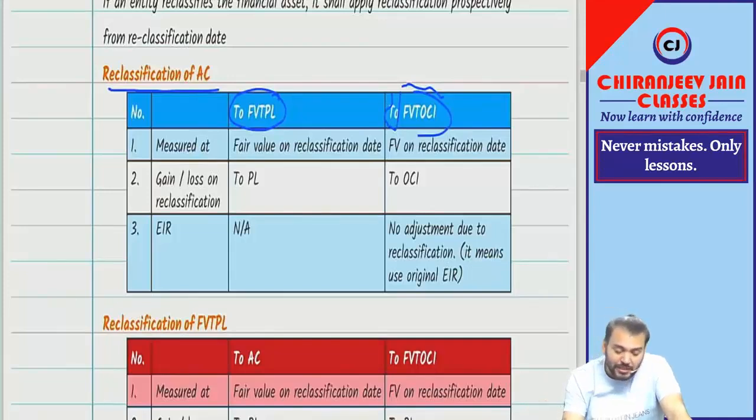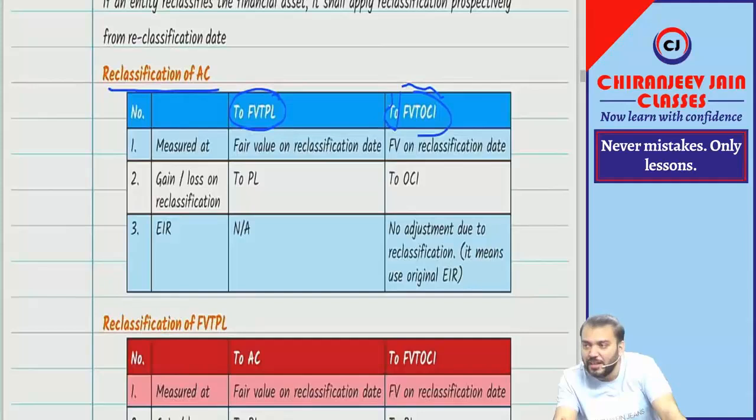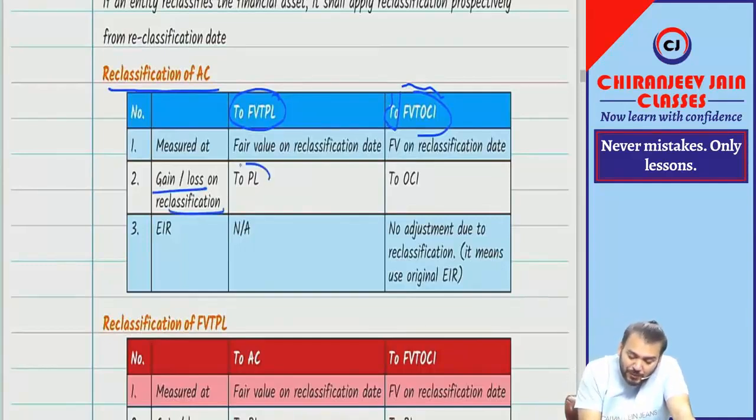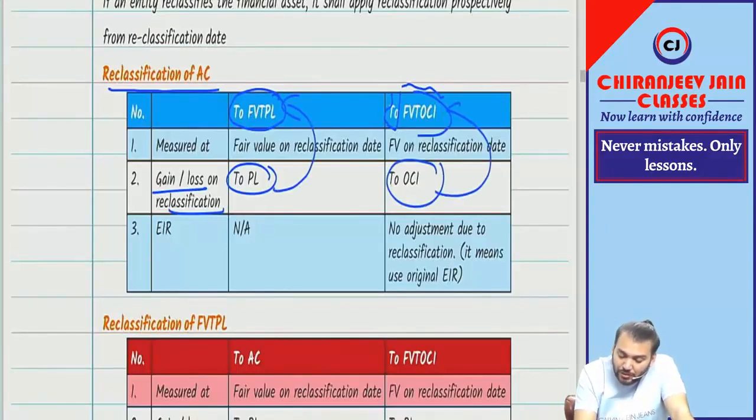When I am saying reclassification of AC to FVTPL or FVTOCI, reclassification is done at fair value on the reclassification date. At fair value on reclassification date. Any gain or loss will be transferred to PL and OCI. Why PL? Because this is FVTPL. Why OCI? Because this is FVTOCI.